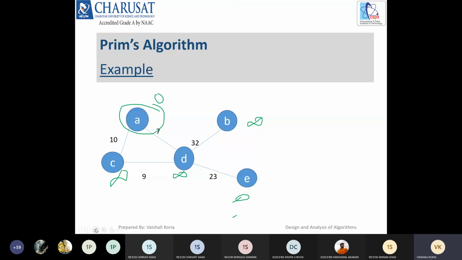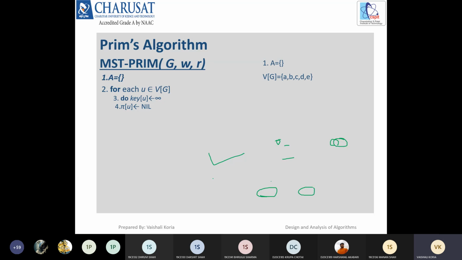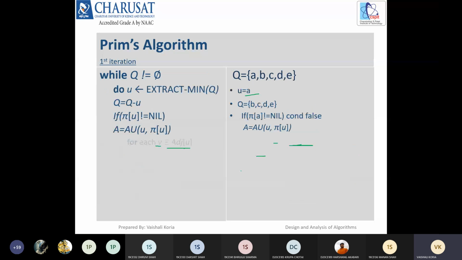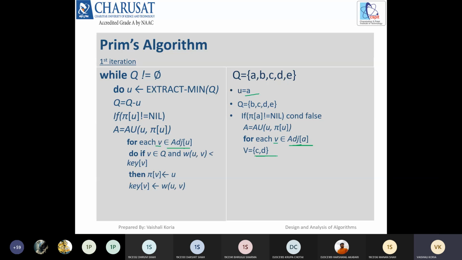From this example you can see you have only two edges, a to c and a to d. One has key 7 and the other has key 10. So this is how we can select. c and d are the two vertices adjacent to a.